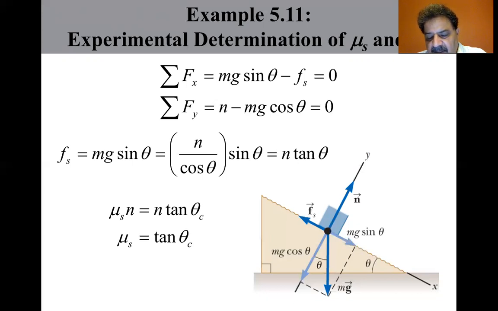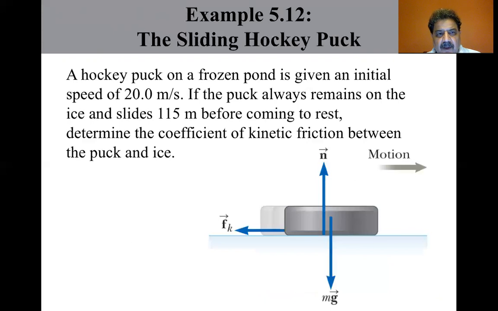Again, a_x equals 0. In this case, use our equilibrium equations with f sub s replaced by f sub k to find mu sub k equals tangent theta prime critical, where theta prime critical is less than theta critical. Okay.